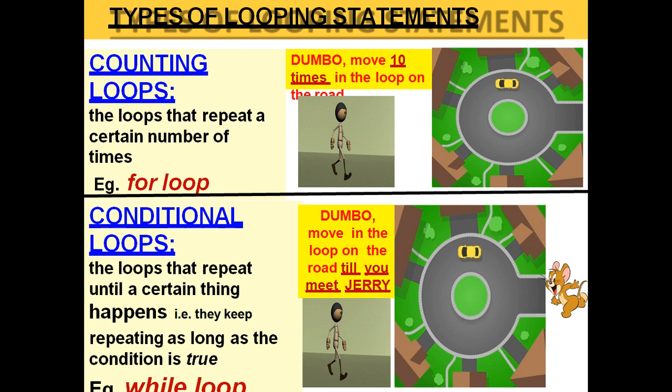The second type of loop is the conditional loop. In this loop, the set of statements is repeated until a certain condition is met. The example of this loop is the while loop. Same example: Dumbo moves in a loop on a road till he meets Jerry. He may meet him in the first row or second row or third row and so on. The loop will be iterated until he meets Jerry.